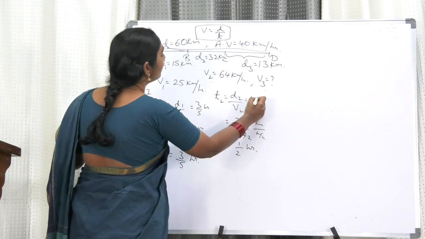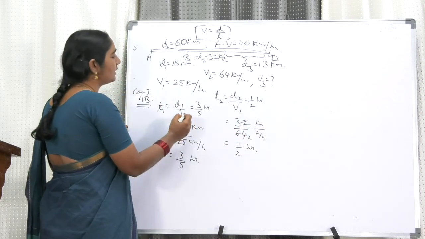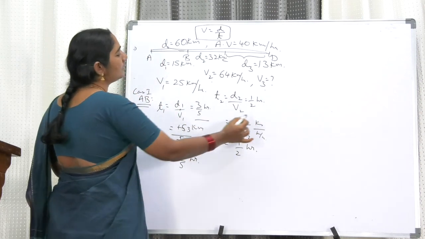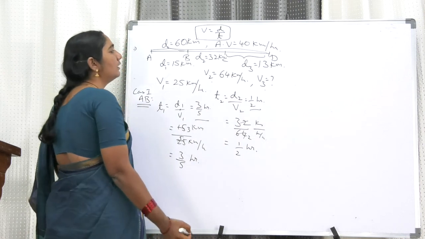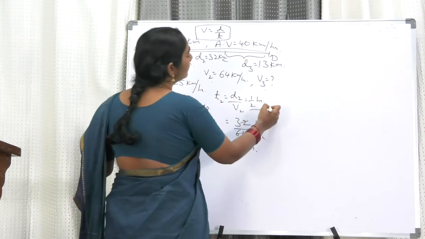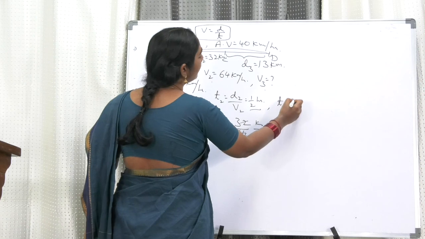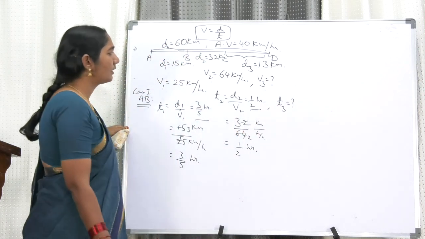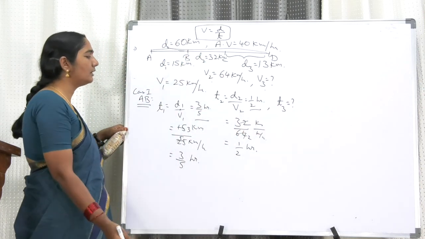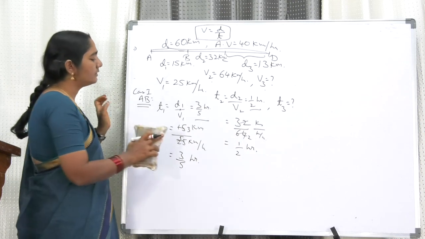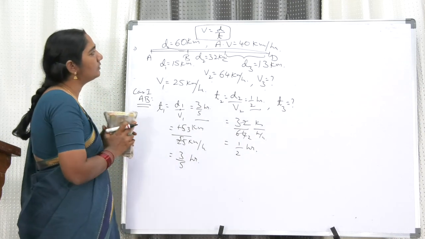So in the first case we got 3 by 5 hour, and in the second case 1 by 2 hour. The third case we don't know, let it be T3. Because we don't know the velocity, we cannot find T3 yet.